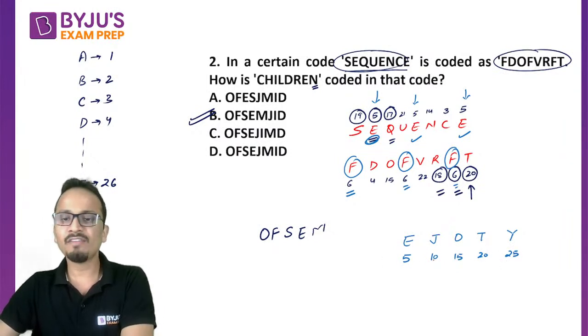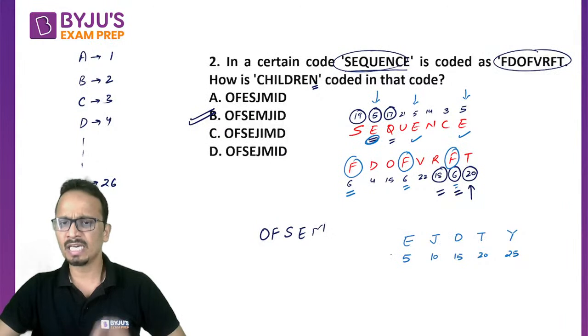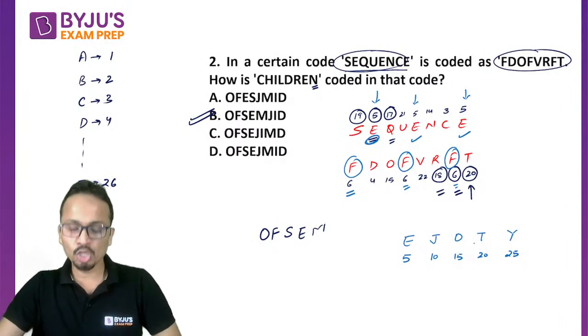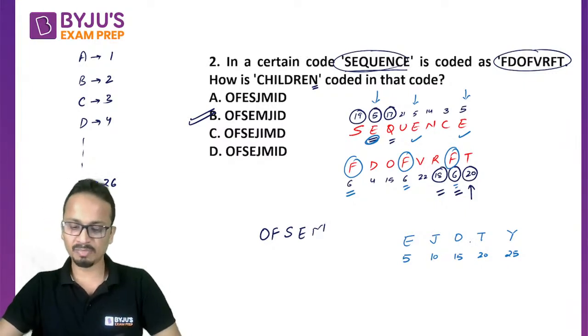You can remember these 5 alphabets: EJOTY. And not every time will you have to start from the beginning. Am I clear? Yes, Mosam has mentioned that: EJOTY.